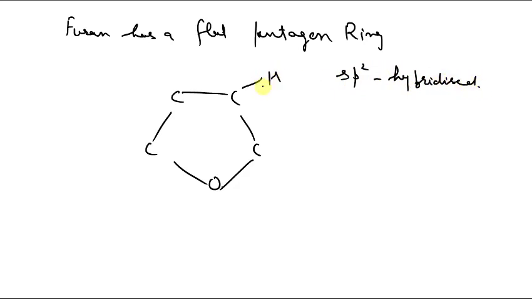We should remember that these carbons and the oxygen in this flat pentagon furan ring are all sp2 hybridized.